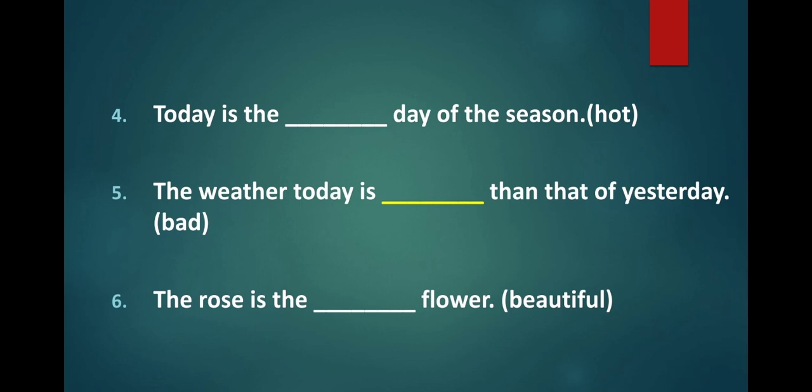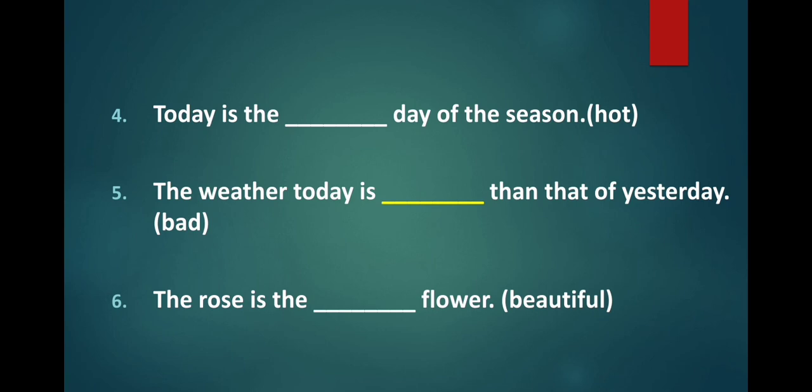See the fourth one. Today is the dash day of the season. In bracket hot is given. So in this question we are comparing more than two days, so we are going to use the superlative degree of hot. Hot ends with consonant T preceded by a vowel O. So we will double the final consonant and add EST to form the superlative degree. So the answer will be hottest.